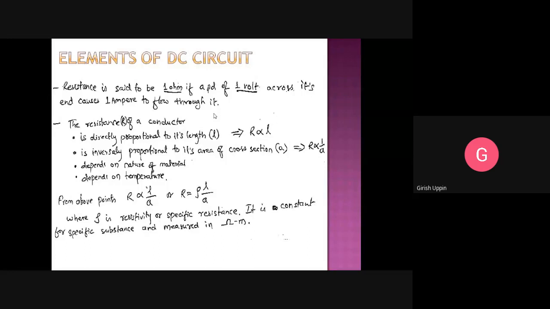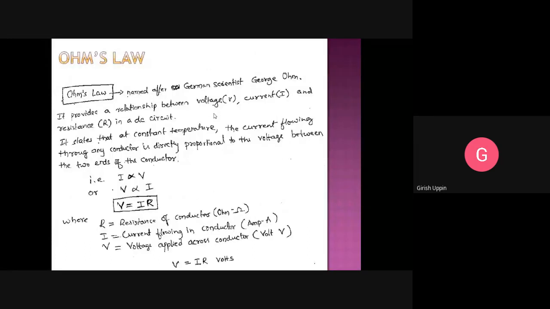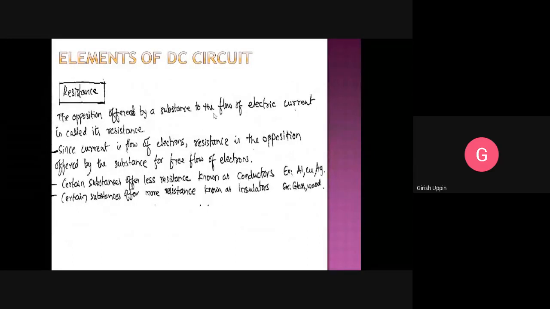So what does the resistance depend on? Already I put it in the slide. Area of cross section, correct. How is it dependent on area of cross section? Inversely proportional. Very good. So how you can think about this is, if area is more, more electrons can flow, so the resistance would be less. If area is smaller, then the space provided for the flow of electrons is very less, so resistance would be more.